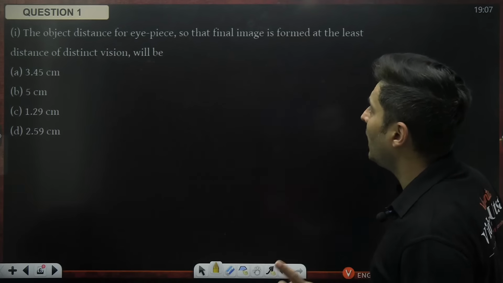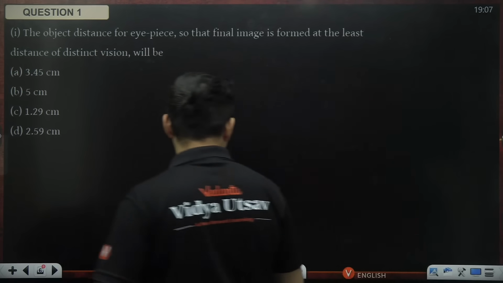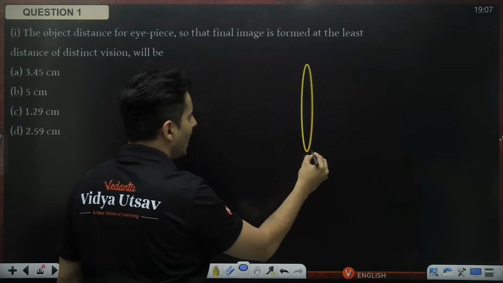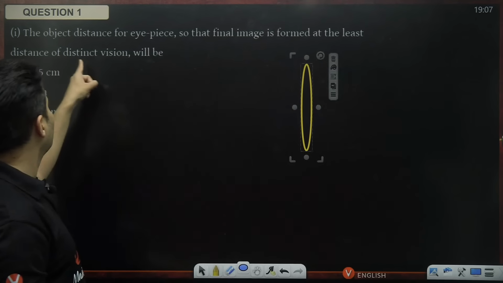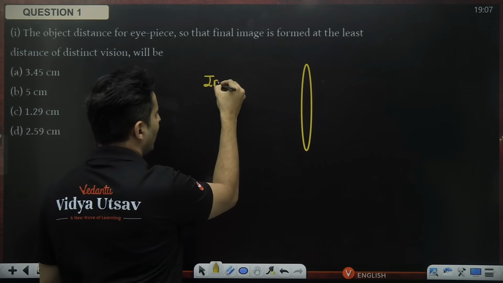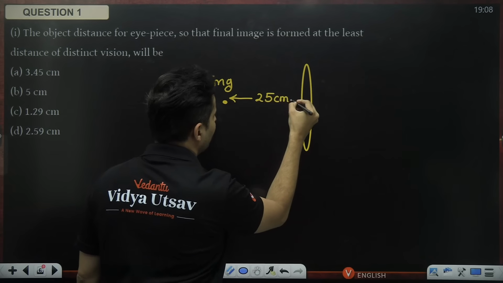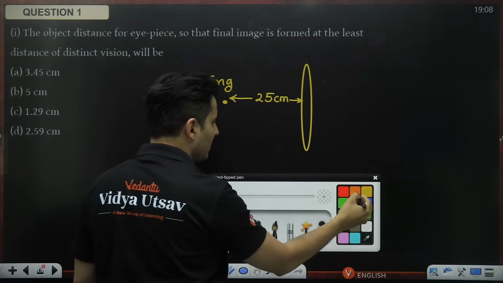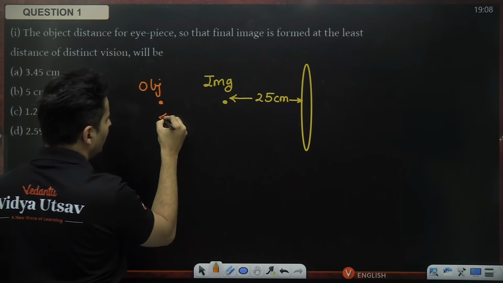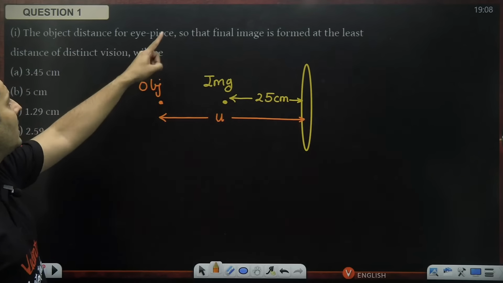The object distance for the eyepiece, so that the final image is formed at the least distance of distinct vision will be. So if you talk about the eyepiece lens, I want the image to be formed at the least distance of distinct vision. So my image has to be formed at, let's say, 25 centimeters from it. The question is really, where is the object going to be? So the object distance is under the question for the eyepiece.